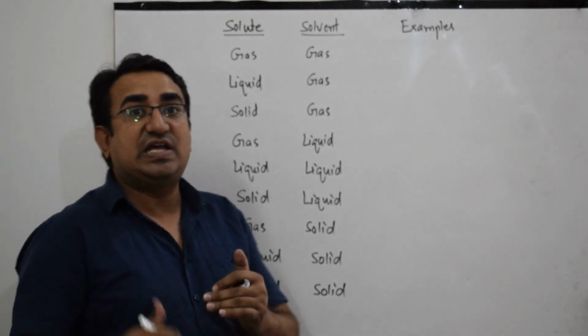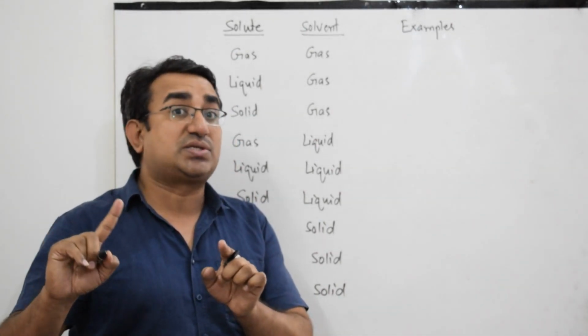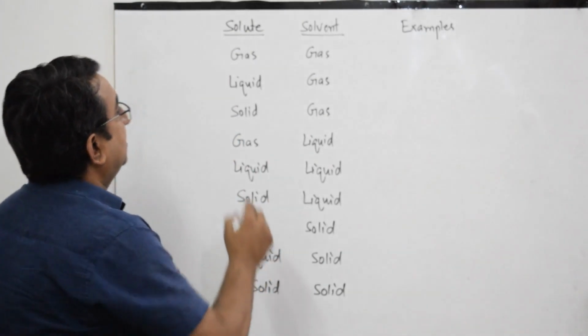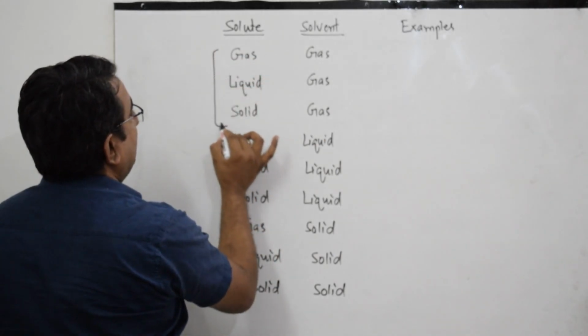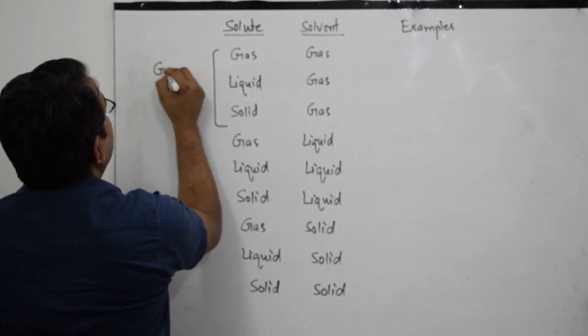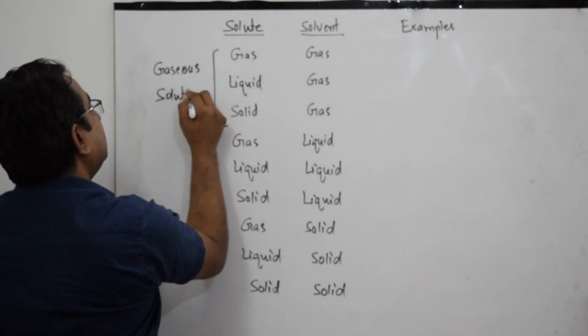As we have discussed earlier, the phase of the solution is always same as the phase of solvent. That is why the first 3 solutions in which the solvent is gas are gaseous solutions.